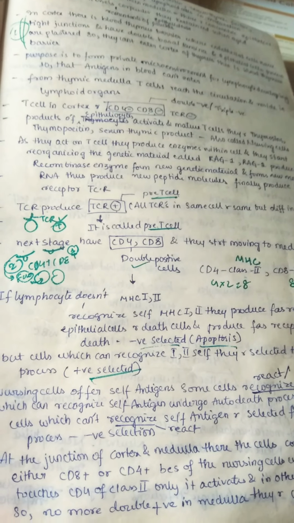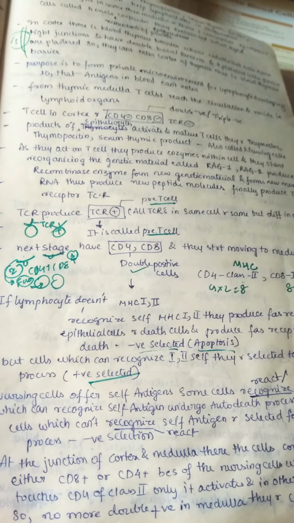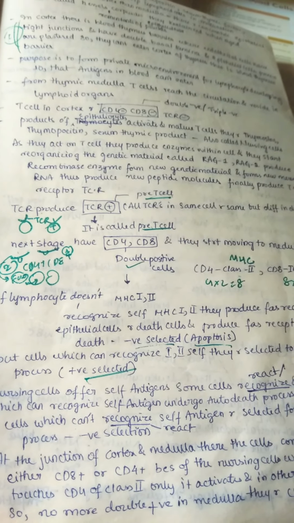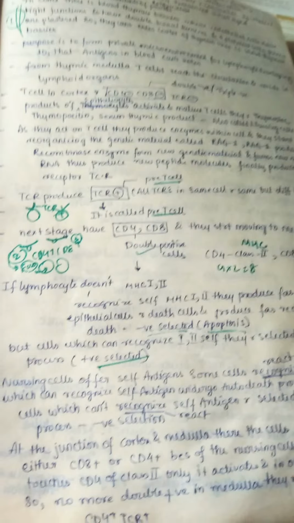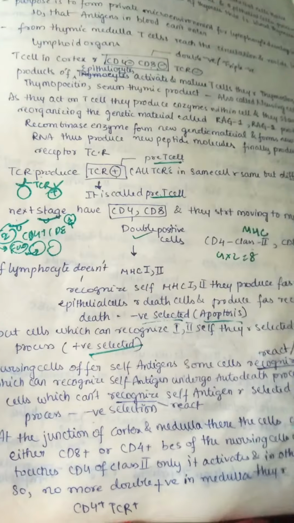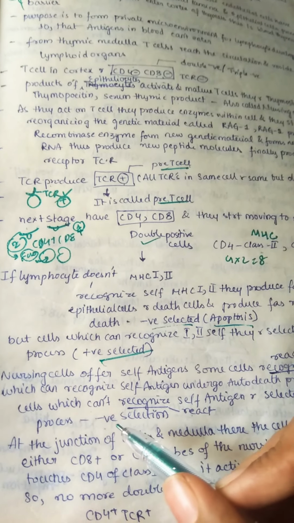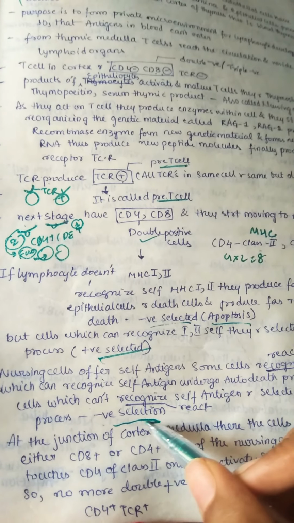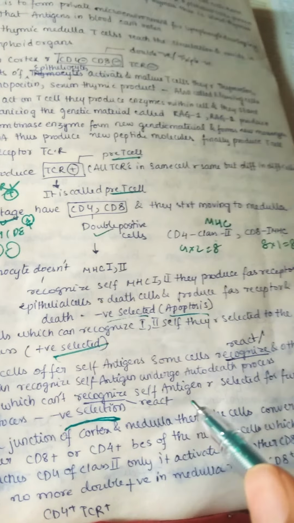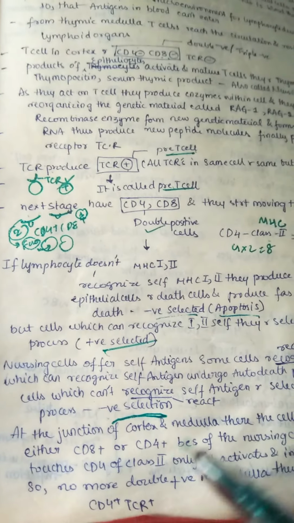If they recognize our self antigens, that means a positive selection. If they are not able to recognize our own self antigen, they undergo the auto-death process.